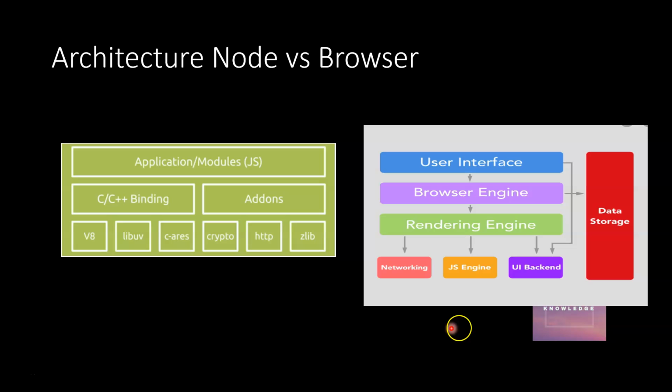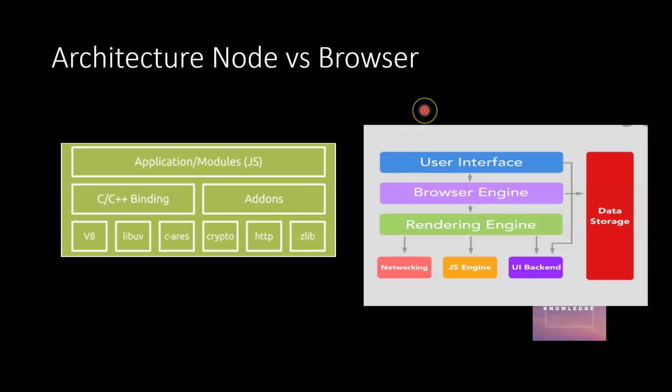But in case of browser, it consists of the browser engine and the rendering engine, and the rendering engine makes use of the JS engine, UI backend and networking. Okay, and also it has a persistent layer for storing the data in the browser. So here also you have to understand the JS engine is part of the browser, though it has the rendering engine parser for parsing your HTML and rendering it on the screen.